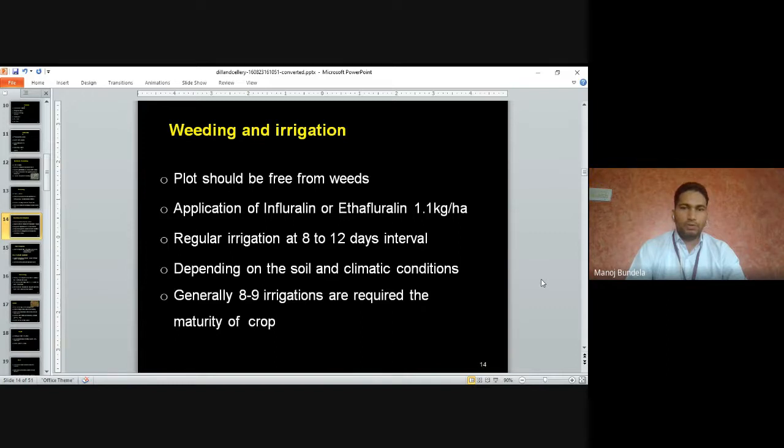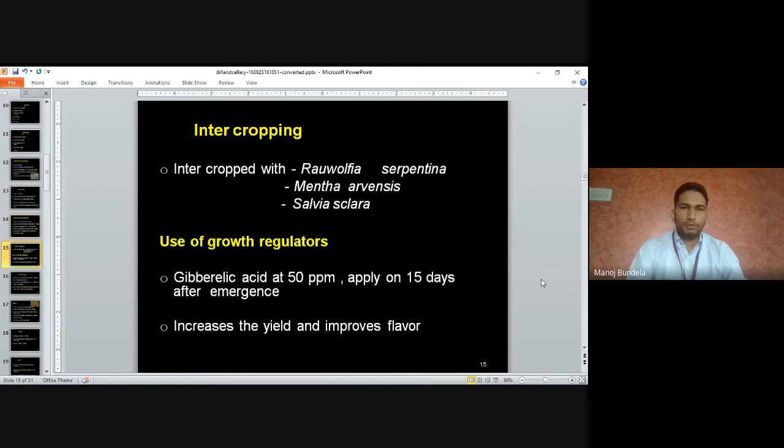We have to irrigate the crop regularly, depending on the soil and climatic conditions. Generally 8 to 9 irrigations are required from the time of crop development to maturity.